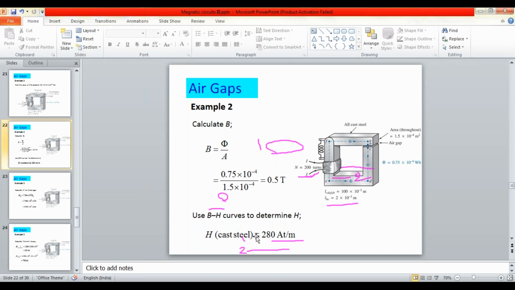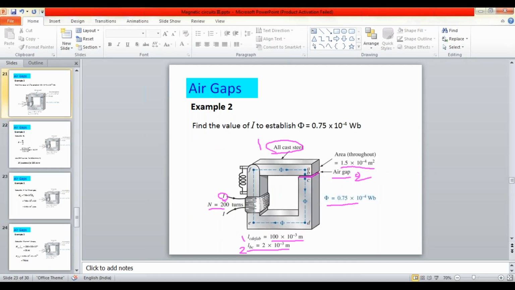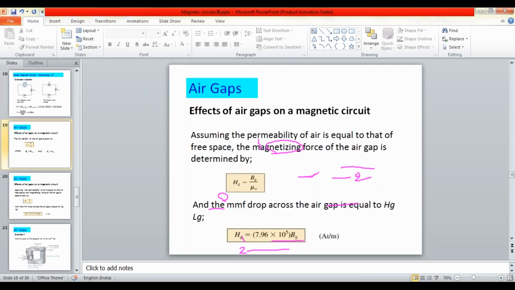Then again, from the BH curve, you can find the H value for the cast steel, and similarly the H value for the air gap is to be calculated by this formula. And how did this formula come? From this one.